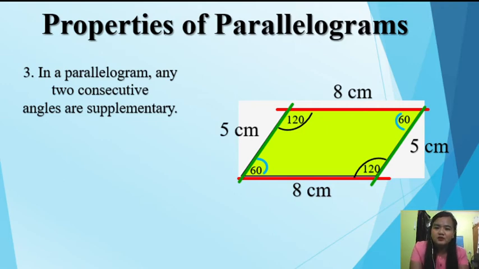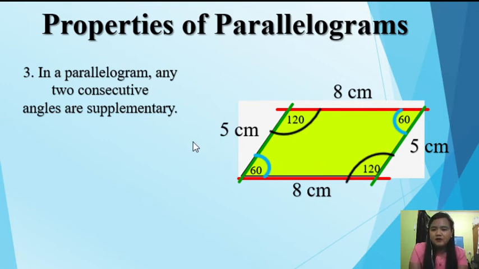So what are those consecutive angles? Let us check. So we have this 120 is consecutive to 60. This 60 is consecutive to another 120. And this 120 is also consecutive to another 60. So paikot yan. So si 120, kasunod niya si 60. Si 60, kasunod niya si 120. Si 120, kasunod niya si 60.